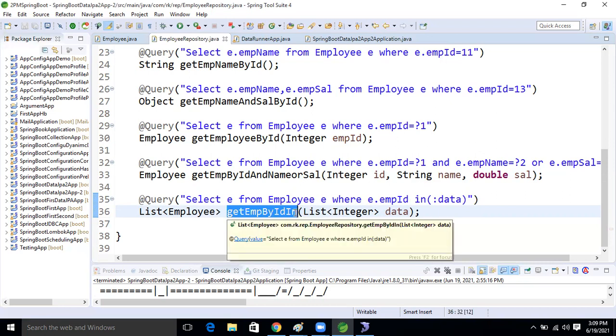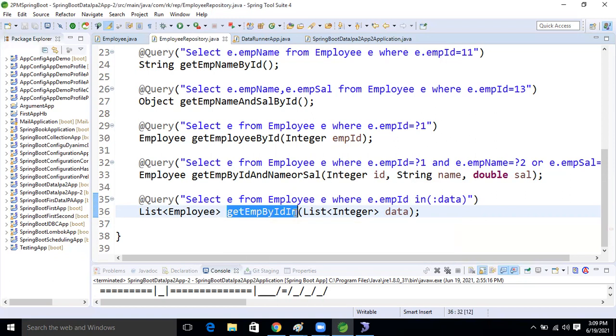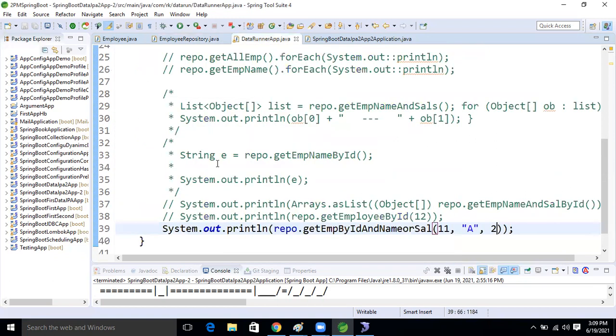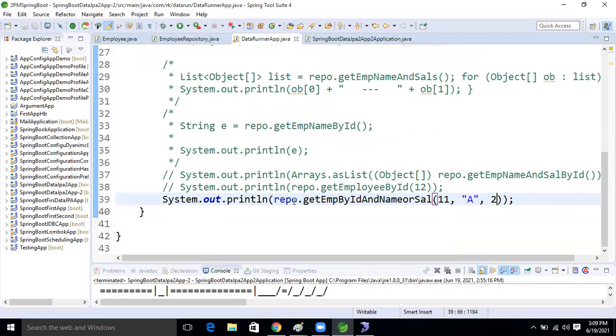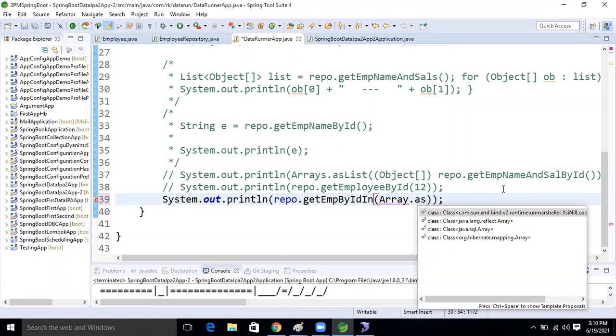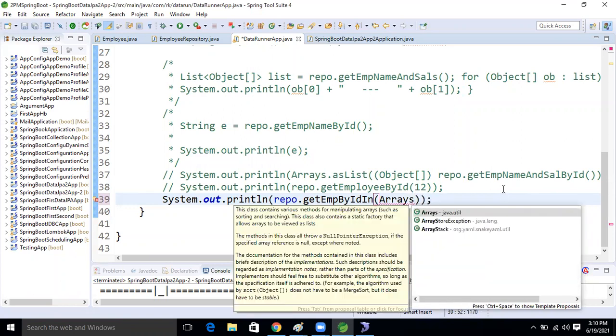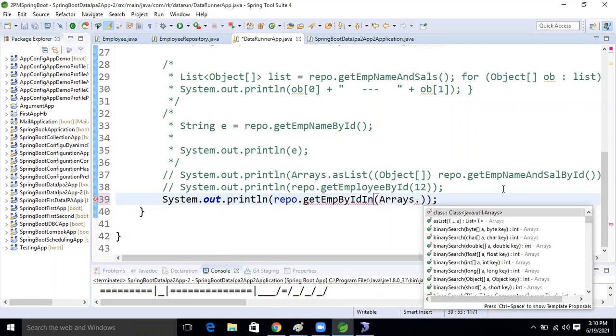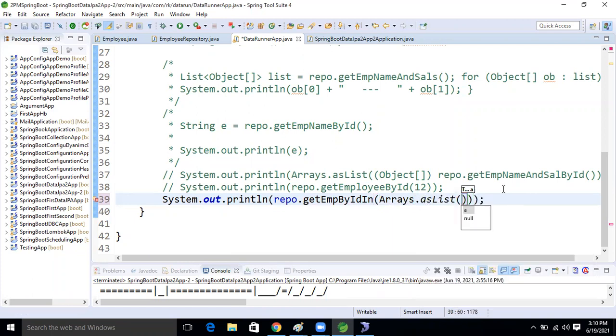Okay guys, so let's execute this application. Come here, in the runner class. This is the method now. Fine now guys, here we will pass the list using Arrays.asList. Yes, Arrays, Ravi, Arrays.asList.